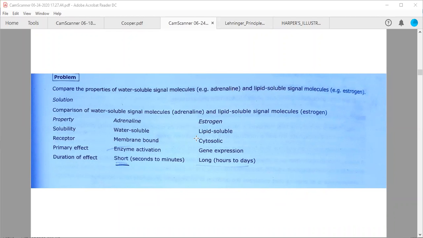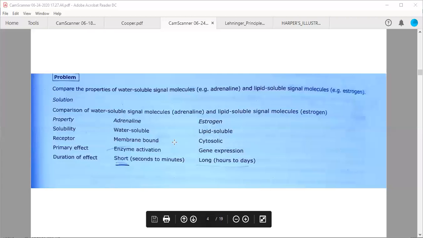Fine. So two types of signaling molecules we have discussed. One is hydrophilic and the other is hydrophobic or lipophilic, I say. So what are the major differences between these types of signal molecules? This we have not discussed in our classes.